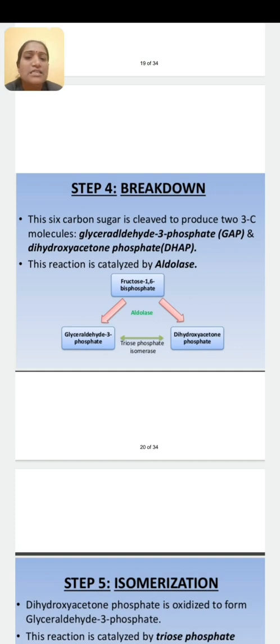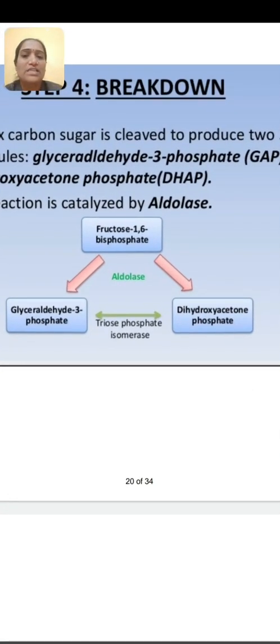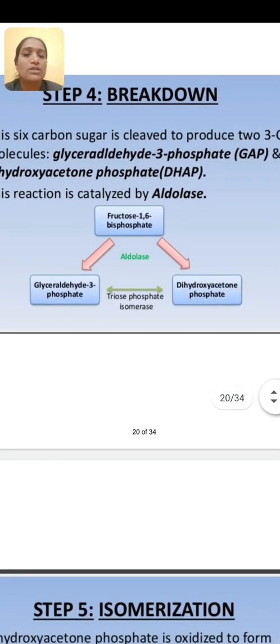The first is glyceraldehyde 3-phosphate and second is dihydroxyacetone phosphate. Now look here, fructose 1,6-biphosphate is cleaved into two molecules, glyceraldehyde 3-phosphate and dihydroxyacetone phosphate. Okay, and these two are isomers of each other.